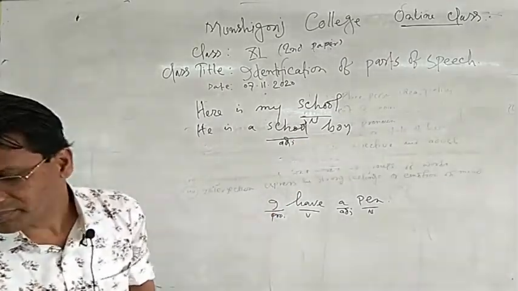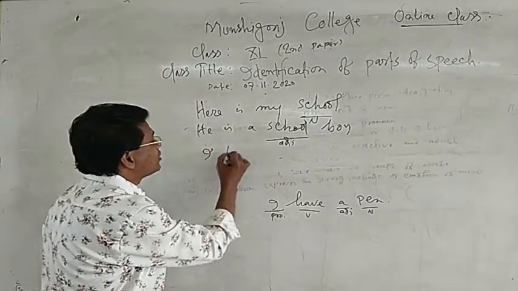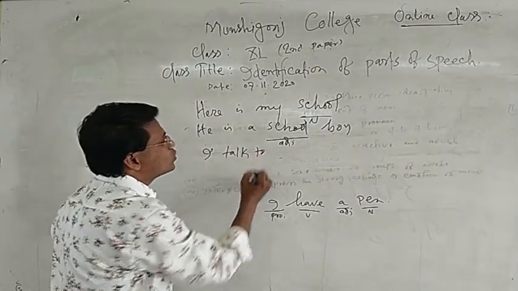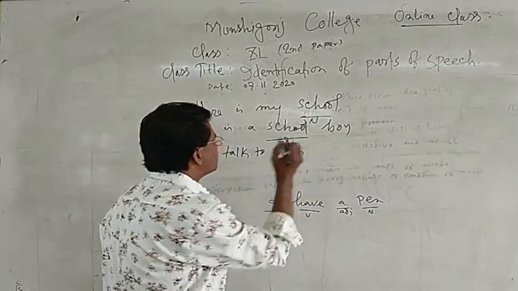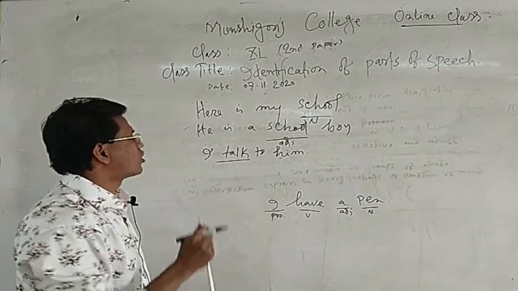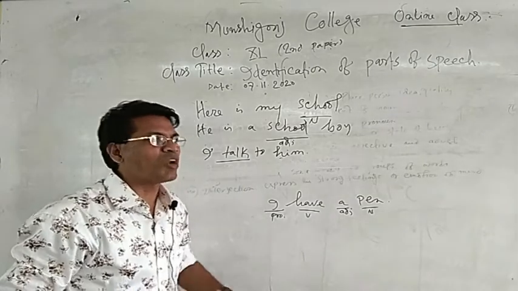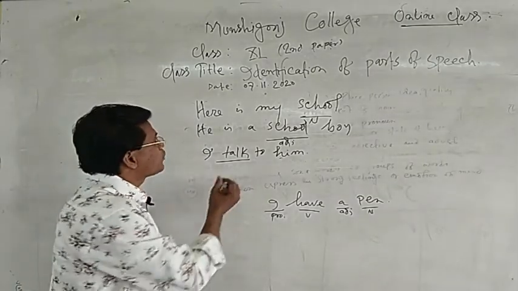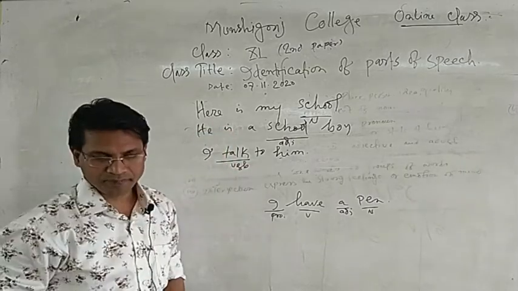Next example: I talk to him. I underline talk here. I speak with him, or I talk to him. Here, talk is a verb.